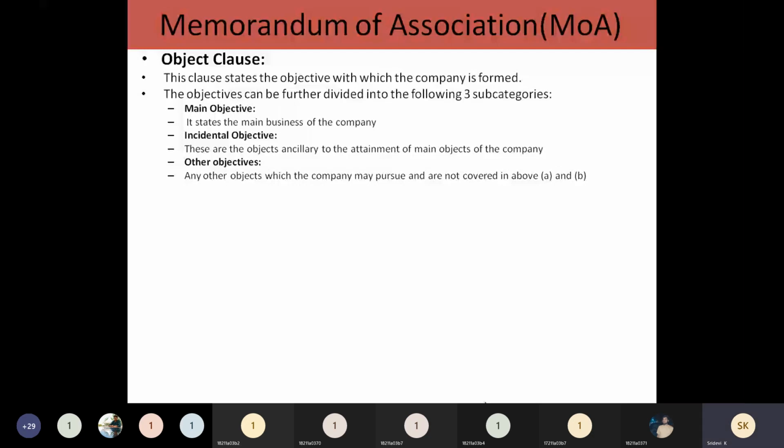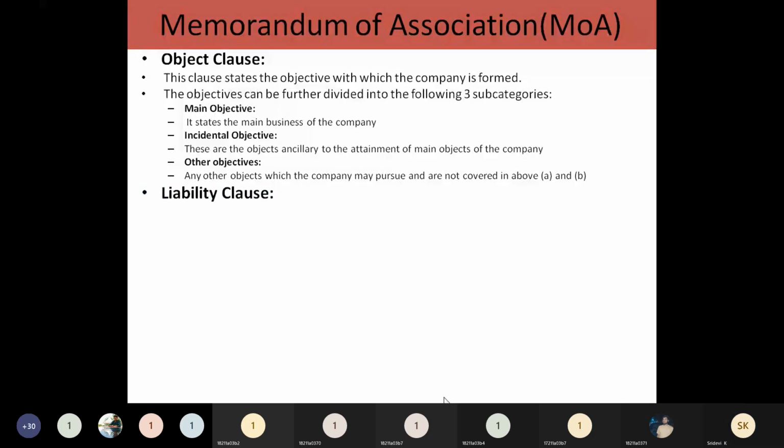They have to mention clearly what their main objective is. So the main objective may be profit earning and the sub objective may be service motive or providing employment. That they have to mention in this object clause. Okay.